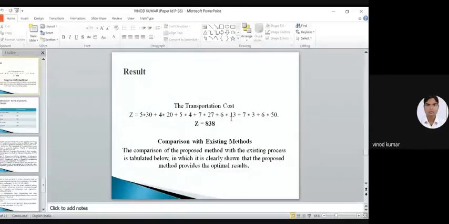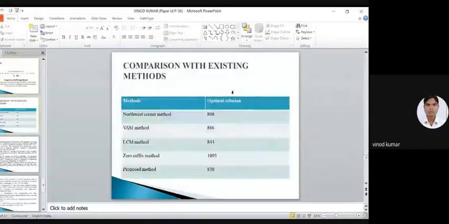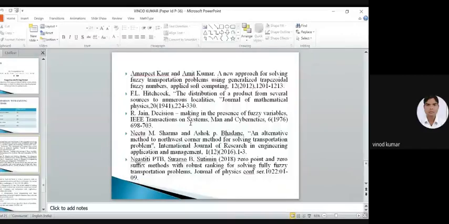So finally, comparison with existing methods. This is my proposed method. The value is coming 838, and comparison with this method. So this method is the most efficient for giving the optimal solution. So these are some references which I used in my paper, and finally thank you.